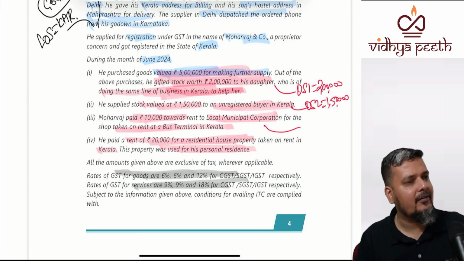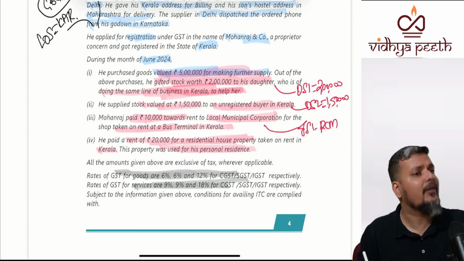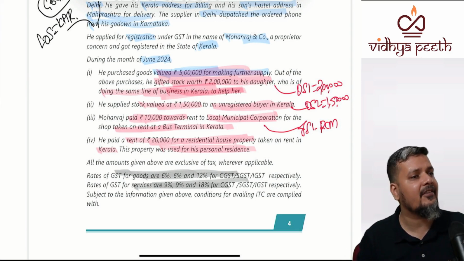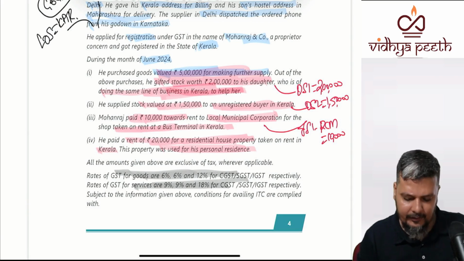Big value, so it's taxable under RCM. Is he registered now? Yes, he is registered now. For renting by government, if the recipient is registered, RCM. So what is the value? 10,000.